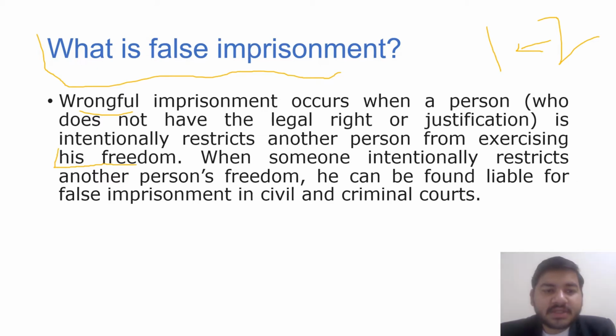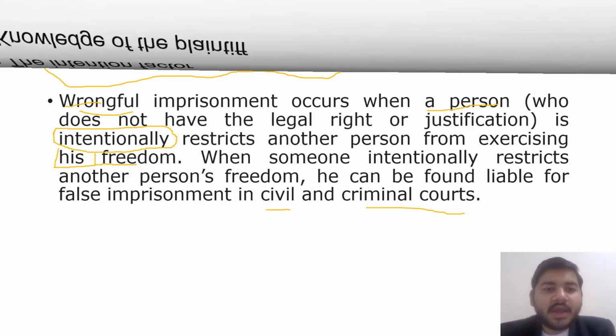Reading out the definition: wrongful imprisonment occurs when a person who does not have the legal right or justification intentionally restricts another person from exercising his freedom. So the freedom is hindered and there is malafide intention on the part of the person who is hindering the freedom of the other person. When someone intentionally restricts another person's freedom, he can be found liable for false imprisonment in civil as well as criminal courts. In criminal courts we deal with IPC, in civil we have the law of torts. So moving on to the next.